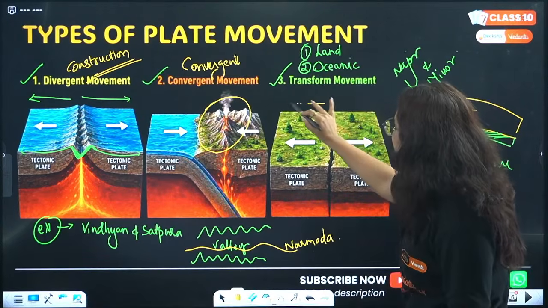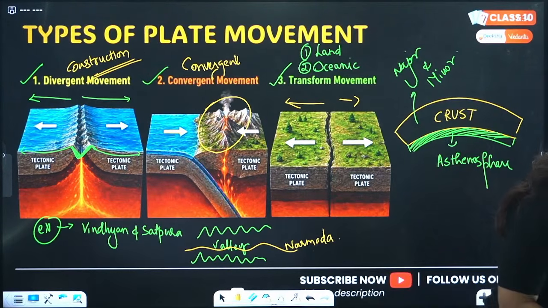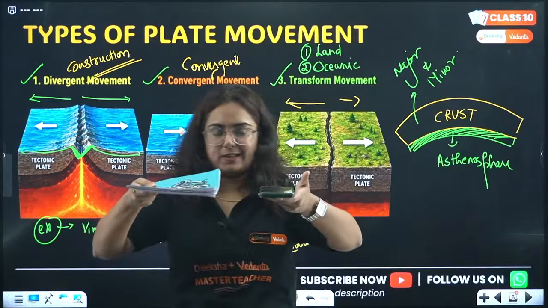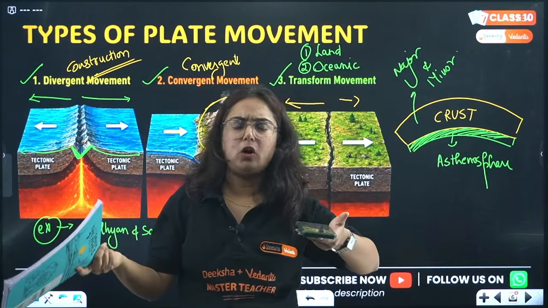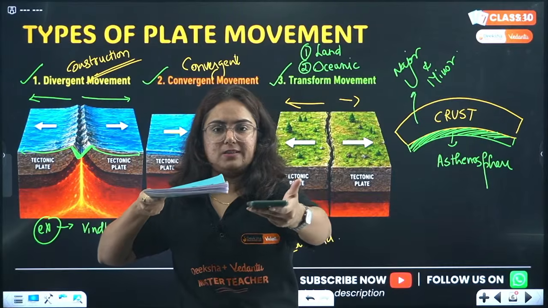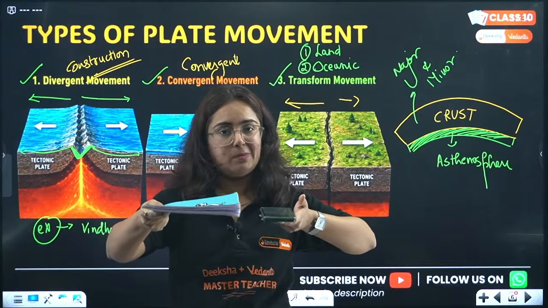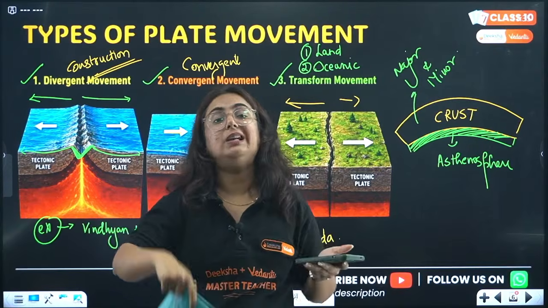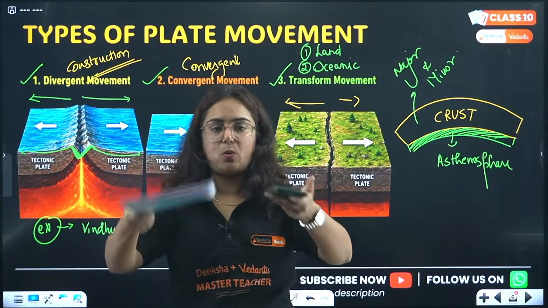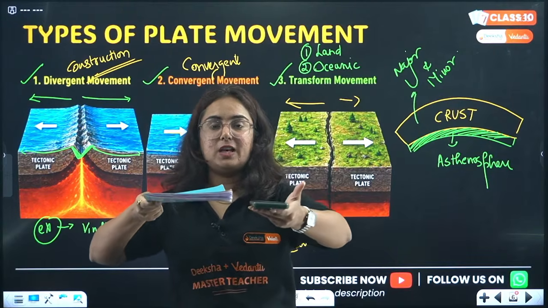Next is transform movement. See, what happens in the transform movement, beta? There are two tectonic plates. Either it can be a land plate or it can be an oceanic plate too. The two plates are moving in this direction, not at all forming any new surface, not at all destroying any surface. It's just moving like this. This is referred to as transform.